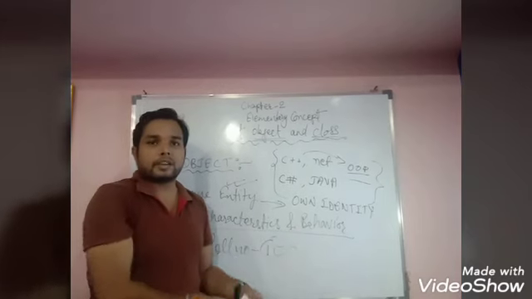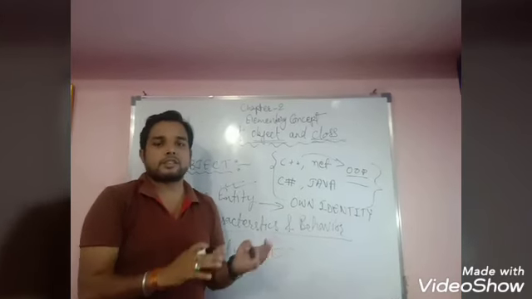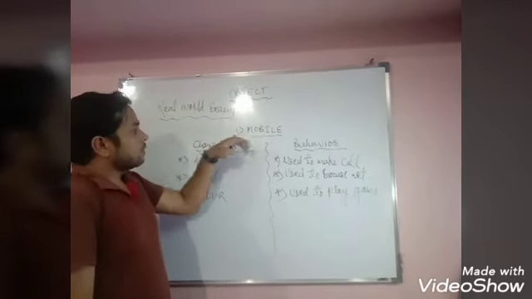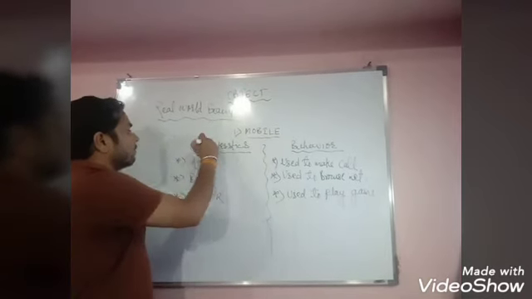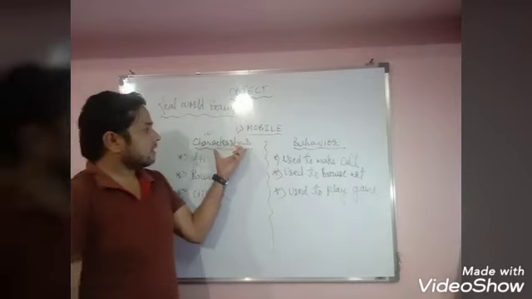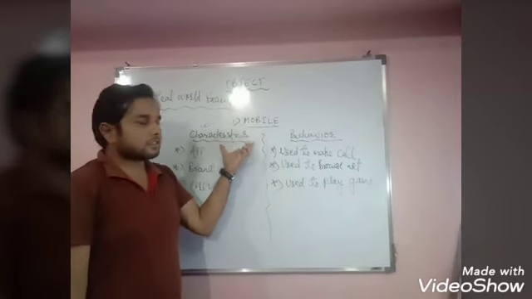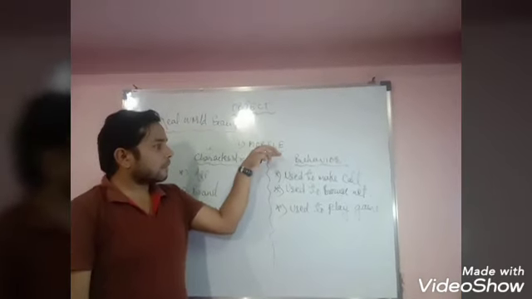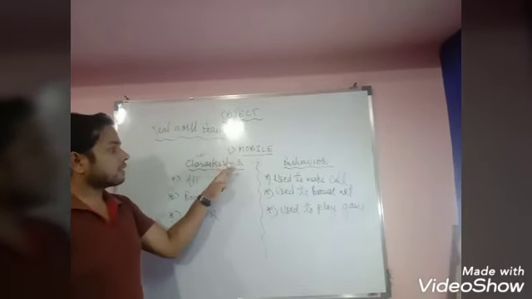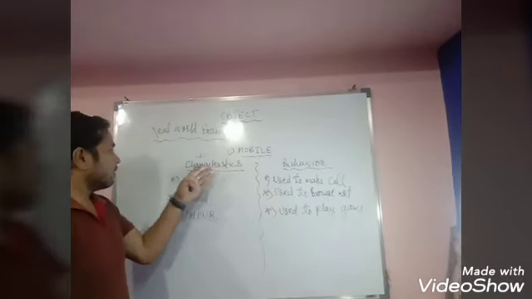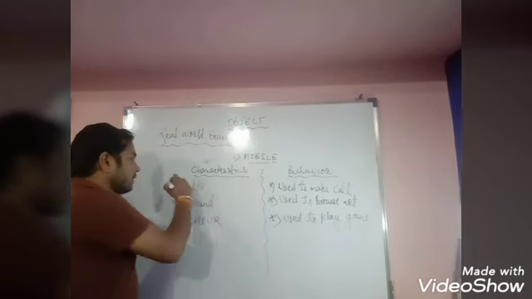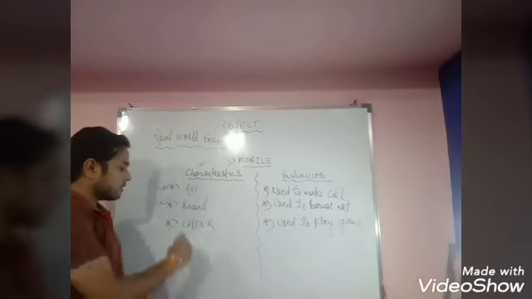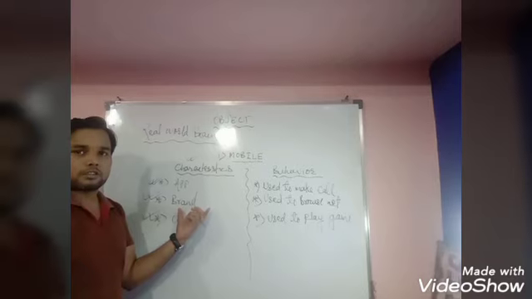In real world examples, if anything has its own characteristics and behavior, then it is a real world example of object. So the first example is mobile. We have already learned that the definition of object is a unique entity which has characteristics and behavior. If anything has characteristics and behavior, then it is called an object. For example, mobile is an object. Then what are the characteristics and what is the behavior in the mobile? In the characteristics of mobile, the applications of the mobile, the brand of the mobile, and the color of the mobile are the characteristics.